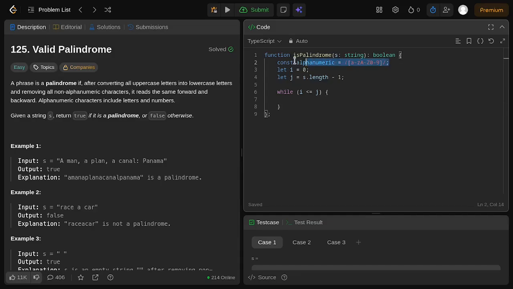So that is the minimal explanation of the regular expression for now, and let's compare them on every iteration of the current index.